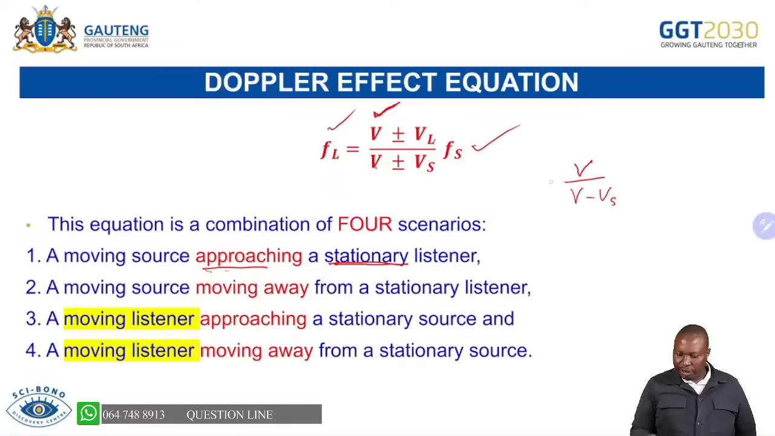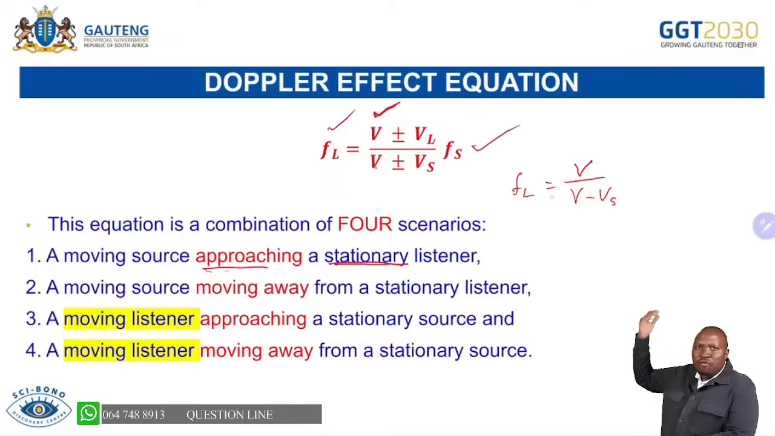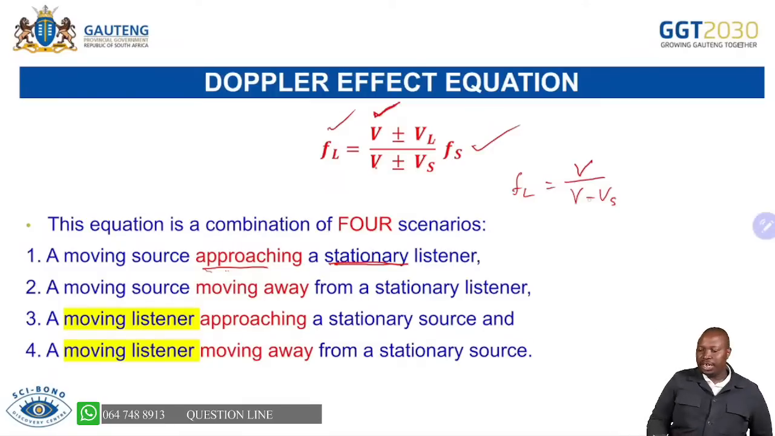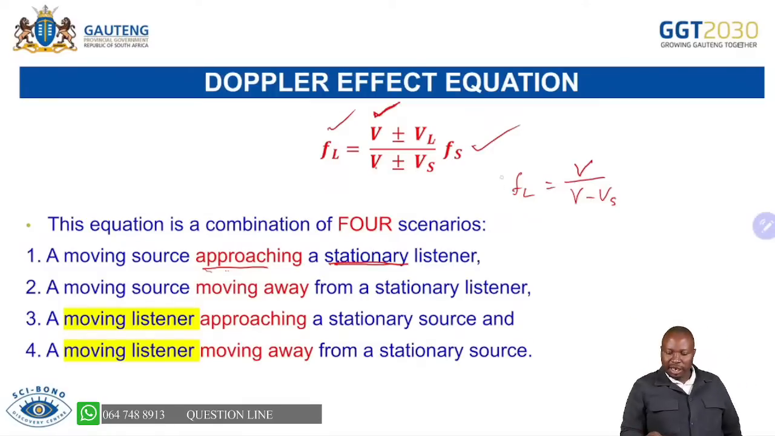minus Vs. I want to explain this. If it's approaching, it means that now we are supposed to divide. Remember, the listener is going to get more frequency of sound. The pitch will be high, which means that we got to have a lower denominator. Hence, for approaching, when the source is moving, we subtract at the denominator, and then we'll get a higher frequency than the one that the source is producing.